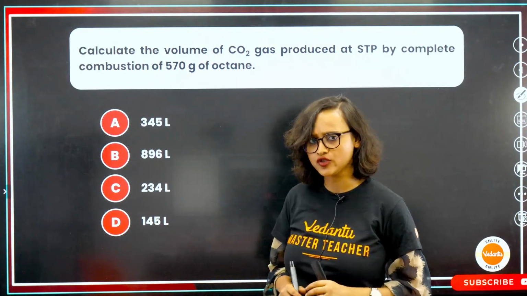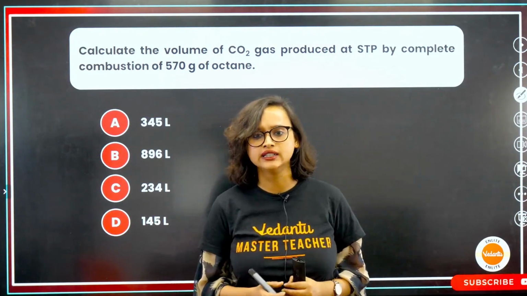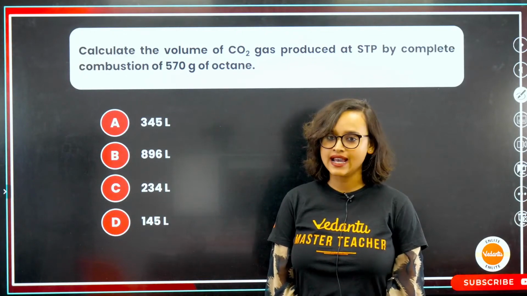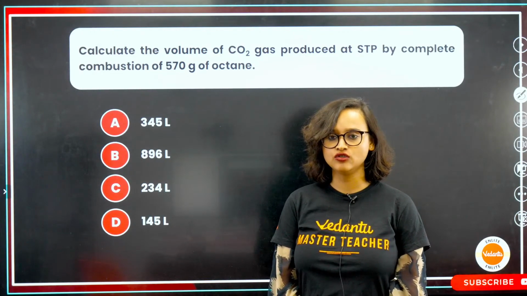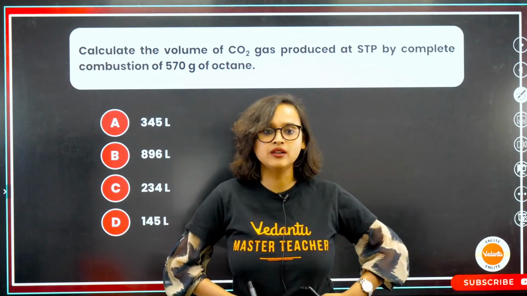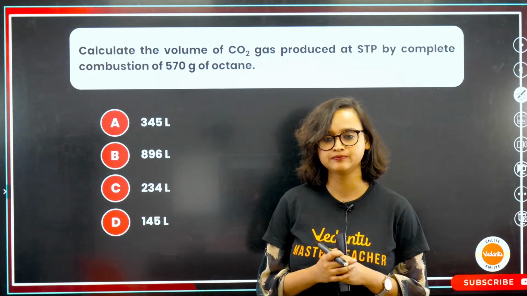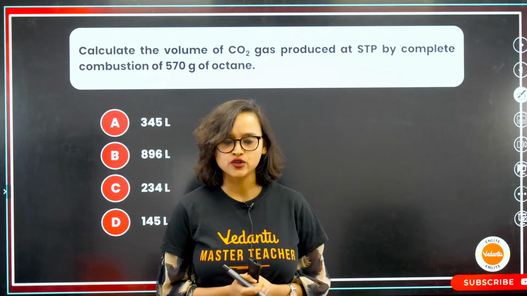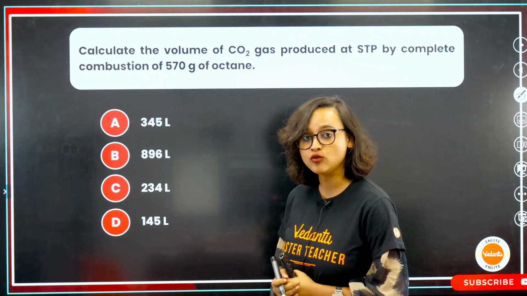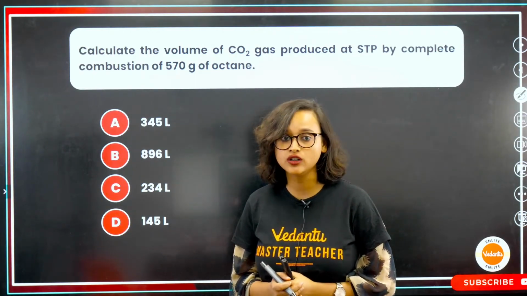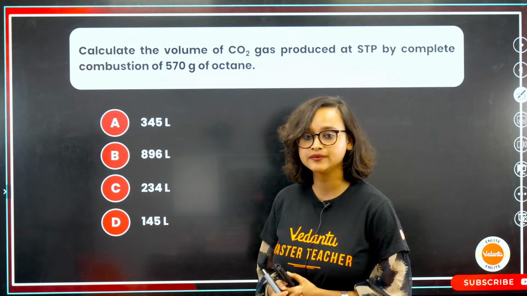I'll show you how to solve it, but till then, you at least try. You know that: STP, complete combustion of 560 gram of octane. Go ahead. First, write down what the given values are. Then you try to solve it.